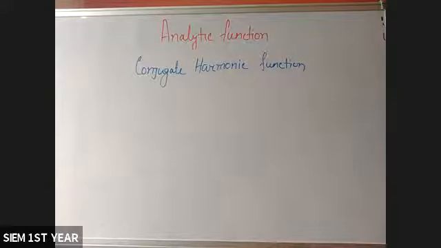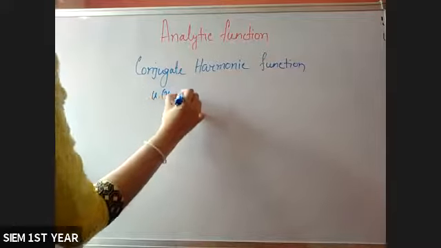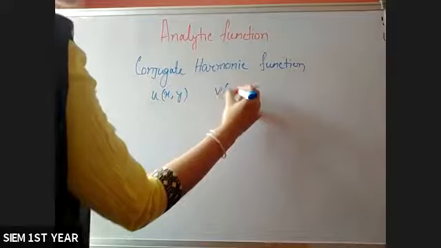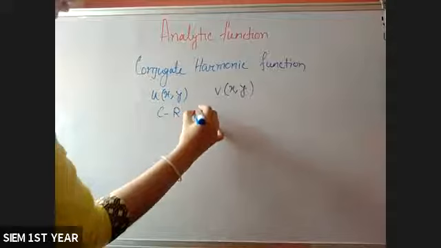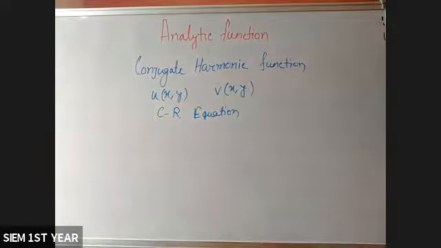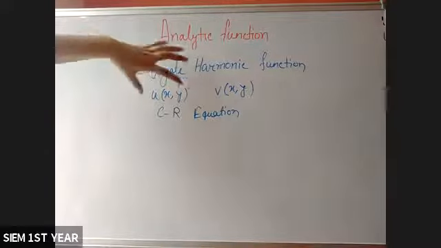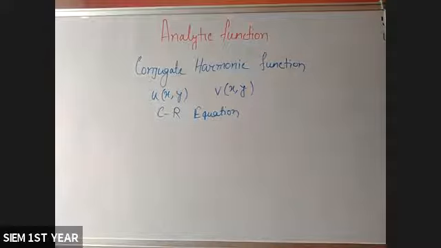If two harmonic functions u(x,y) and v(x,y) satisfy the Cauchy-Riemann equation, then they will be called conjugate harmonic functions. I repeat this definition again. If two harmonic functions u(x,y) and v(x,y) satisfy the Cauchy-Riemann equation, then these two functions are called conjugate harmonic functions.